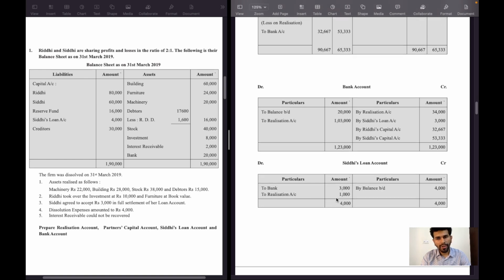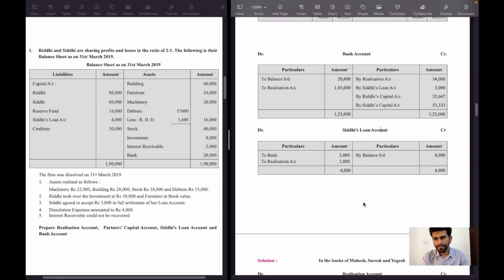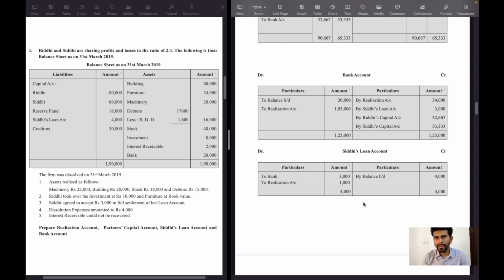Siddhi loan account was created and the balancing figure which is not payable to Siddhi is transferred to realization account credit side because it is a kind of notional profit. This is how accounts are prepared in case of dissolution of a partnership firm.